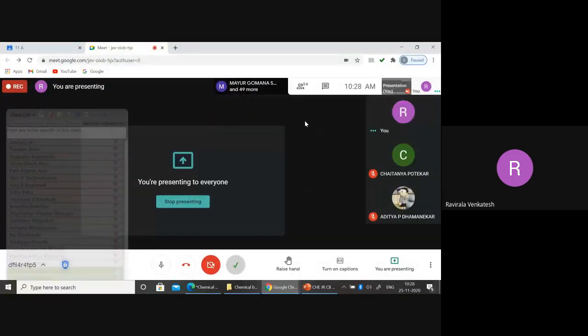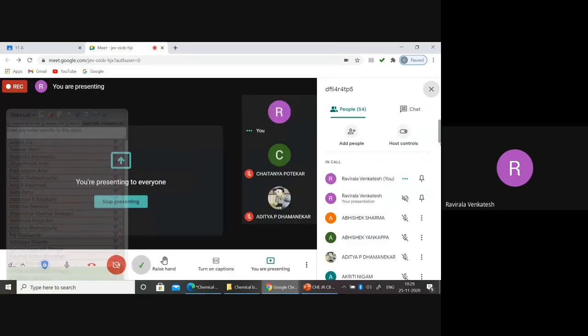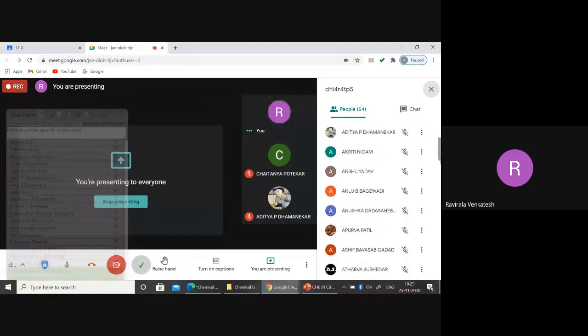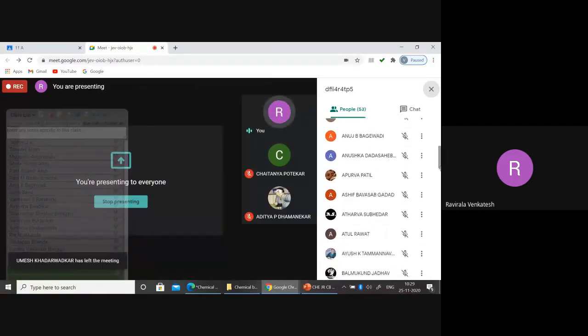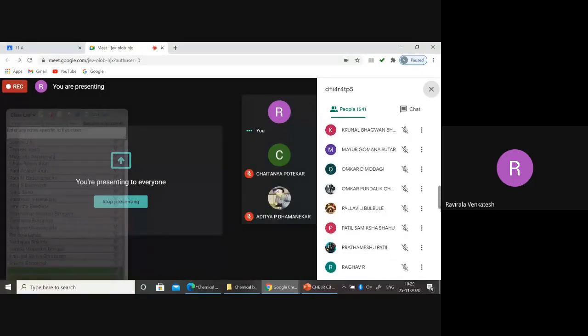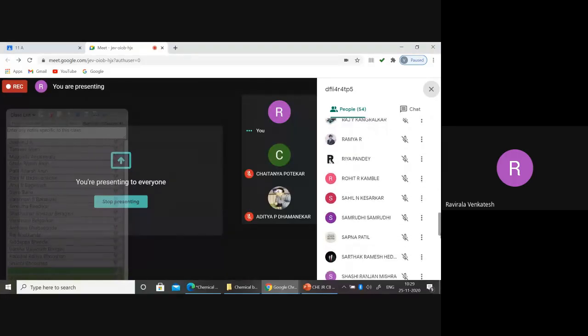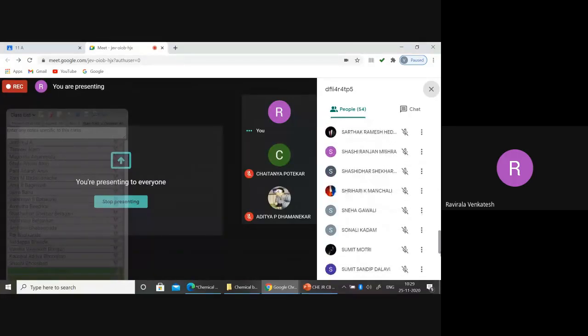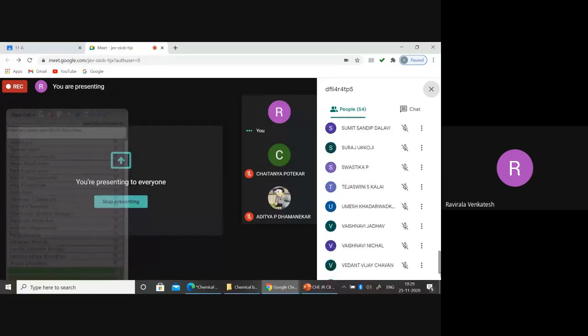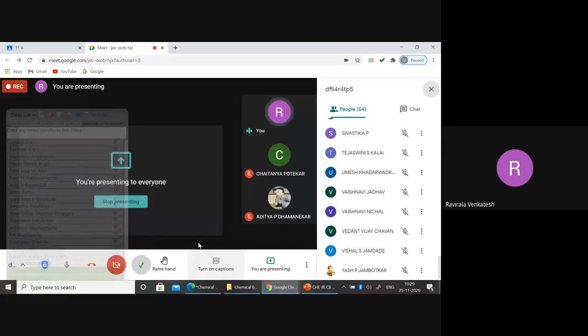Only 52 percent. Daily I'm getting 10 members absent, no problem. I don't give any absentees' names in WhatsApp either. Simply I'm taking the attendance. Whoever is there will get the presence. The remaining I will put absent. Right. Now, if you have any doubts, you can stay with me. Otherwise, you can log out.